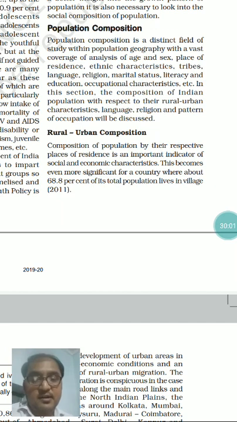In search of better amenities, in search of a better lifestyle, and that's why, with the increase in the degree of urbanization, the percentage of urban population is increasing, and these states are slowly, with time, converting into urbanized states. So these are the factors.